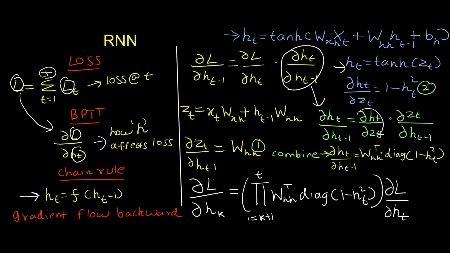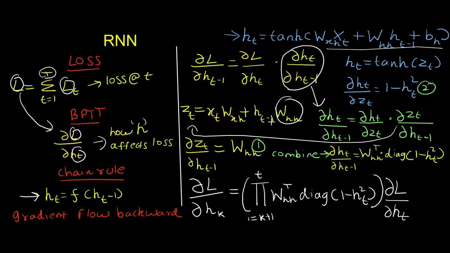Let's see the first term. First term is nothing but the partial derivative with respect to zt. If we do that, the derivative of tanh will be 1 minus ht squared. So we can substitute that. And next we have to do the partial of zt with respect to ht minus 1. This zt is nothing but the weighted sum which we have here already. The partial derivative with respect to ht minus 1 is nothing but the coefficient of ht minus 1.